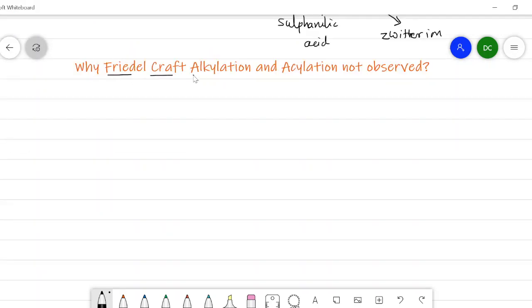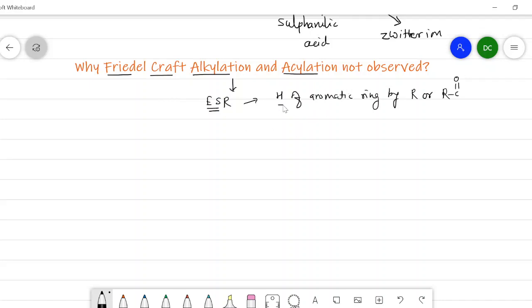Friedel-Crafts alkylation and acylation. These reactions are electrophilic substitution reactions in which there is a replacement of hydrogen of the aromatic ring by either an alkyl group or an acyl group, that is RCO. So these reactions are different from normal alkylation and acylation reactions.